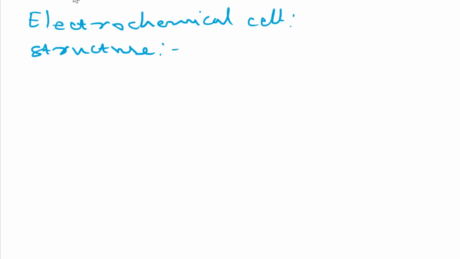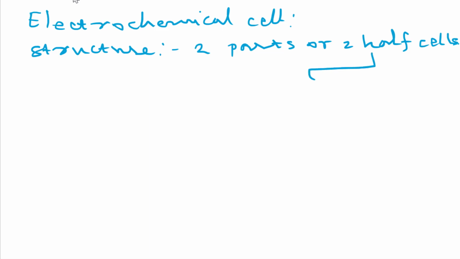Actually, in an electrochemical cell there are two parts, which are known as half cells, two half cells. As these two half cells are combined, they form the electrochemical cell, and these two half cells are known as the right hand side half cell and the left hand side half cell. Do remember these things.